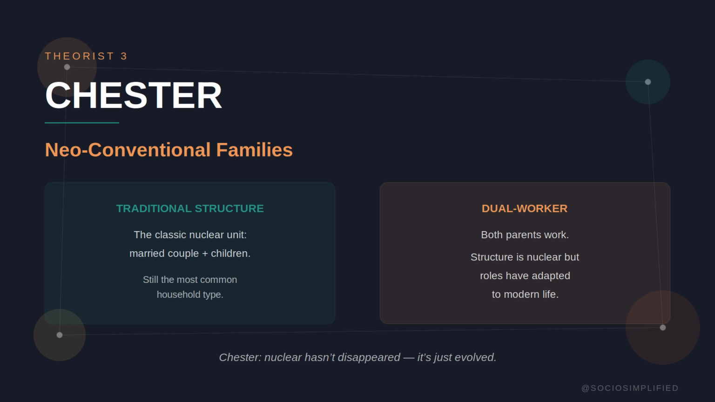Third is Chester and the neo-conventional family. Chester argued that critics of nuclear family dominance are too quick to say it's declining. Yes, things have changed, but what they've changed into is essentially nuclear. He identified 2 forms of the neo-conventional family. The traditional structure, the classic married couple with children, is still the most common household type. The dual worker, both parents work, the structure is still nuclear, but roles have adapted to fit modern life. Chester's point is that even when families look different on the surface, they are still fundamentally nuclear. The nuclear family hasn't disappeared, it's rather evolved.